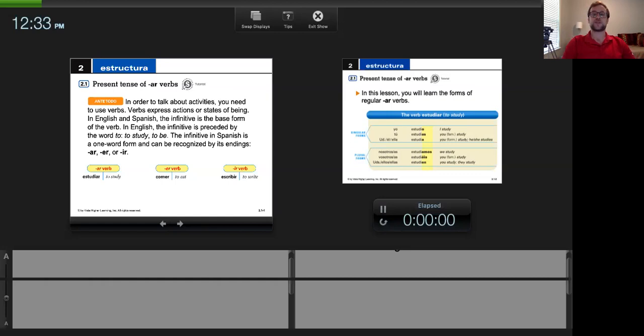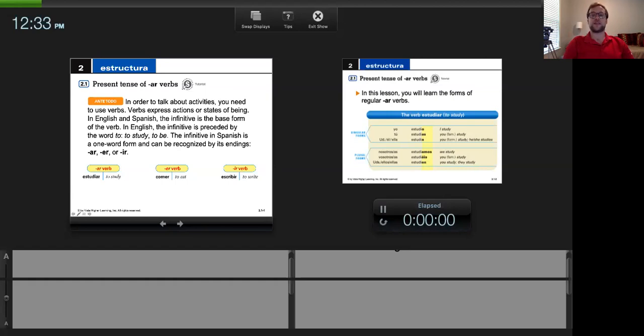Muy bien. So in English and in Spanish, the infinitive is the base form of the verb, right? Those AR, ER, and IR endings, okay? And that's talking about to write, to eat, to study. So those are infinitives in English. Anything ending in AR, ER, and IR is our infinitive in Spanish, okay? And that's the base form of the verb.